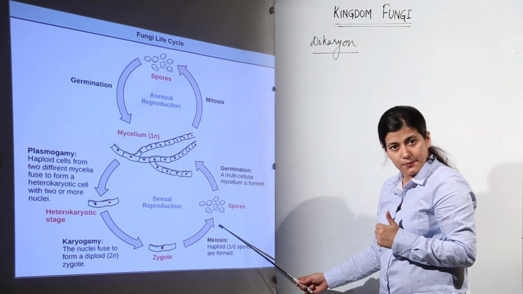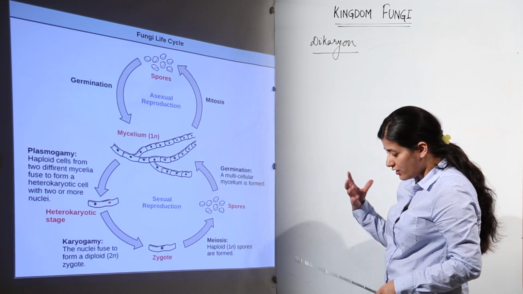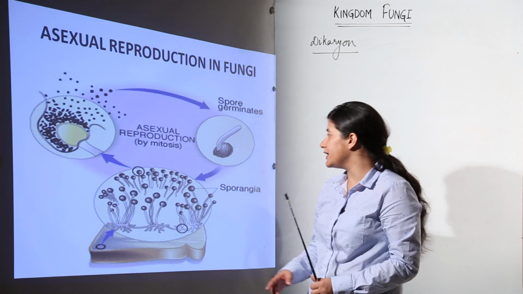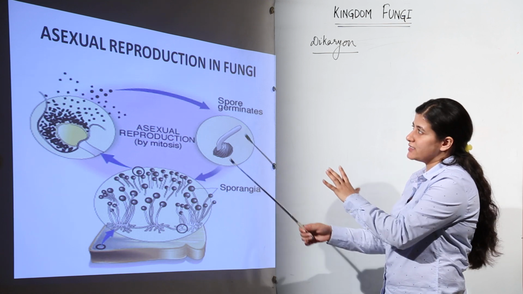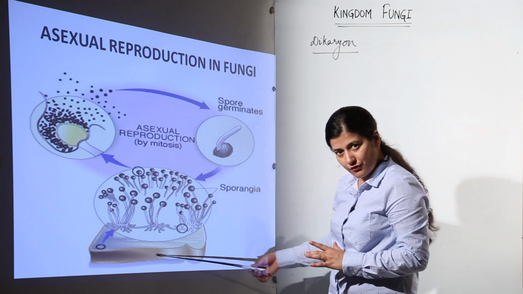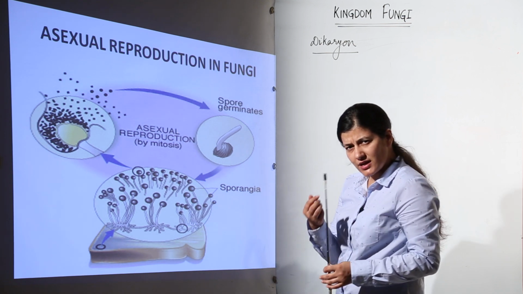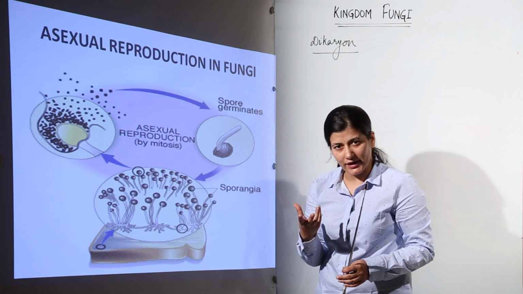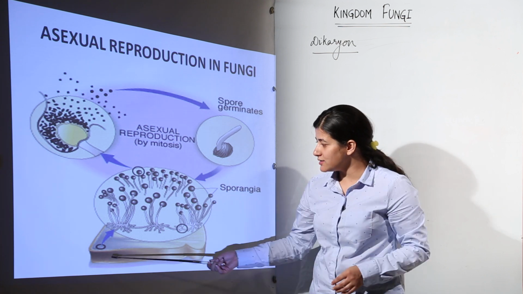These are sexual spores. On the basis of these asexual and sexual spores, we have classified fungi into further 4 divisions basically. Now, let us see what this is. This is asexual reproduction in fungi. As you can see, this is a bread, and you have seen that whenever the bread rots, there is fungal growth on the bread that is known as bread mold, and that has the typical name Rhizopus. All of you know that.